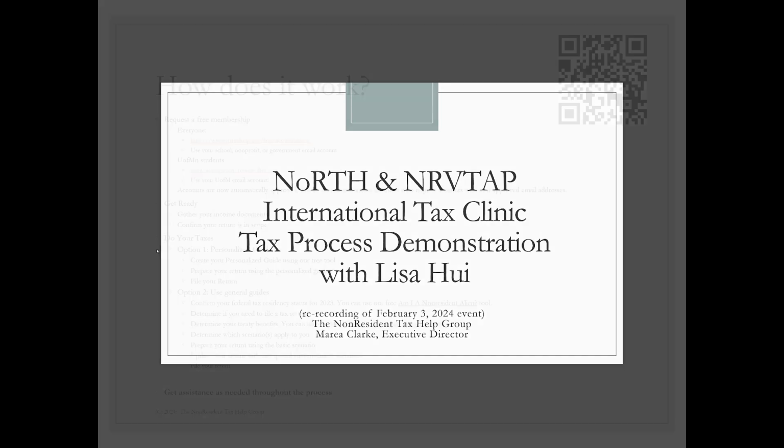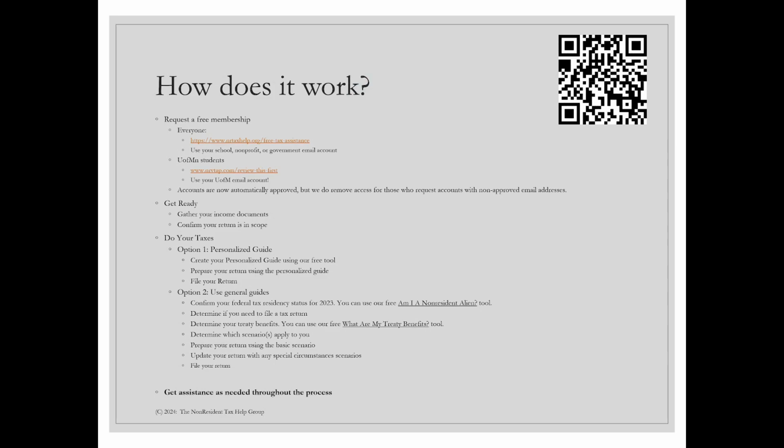So to begin with, the first thing that you're going to want to do is request a free membership if you don't have one of those already. For everyone who has a school, nonprofit, or government email account, you can go to our main website and request a free membership. If you're a University of Minnesota student or scholar, teacher, or researcher, you can go to our VTAP's website and request a membership there. Accounts are automatically approved, but we do remove access for those who request accounts with non-approved email addresses, such as Gmail, Hotmail, iCloud, etc. Once you do that, you're going to want to get ready, gather your income documents, make sure your return is in scope, and then proceed to doing your taxes.